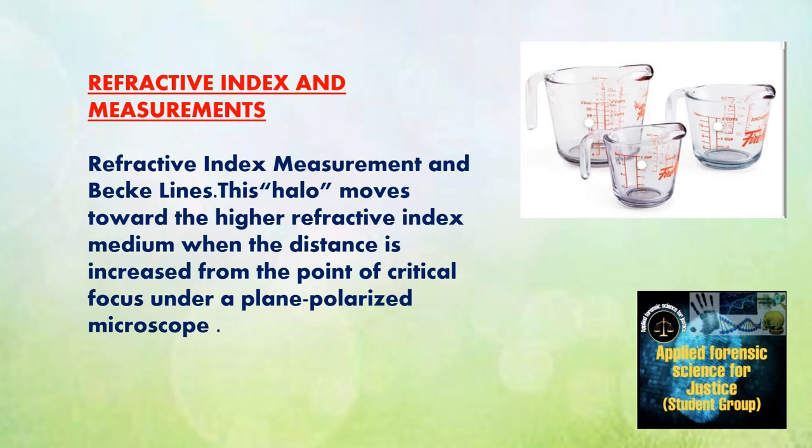Then next is refractive index measurement. The refractive index of a glass is a measurement of how much a beam of light is bent when it travels from a less dense medium to the more dense medium of the glass. This halo moves towards the higher refractive index medium when the distance is increased from the point of critical focus under a plane polarized microscope.